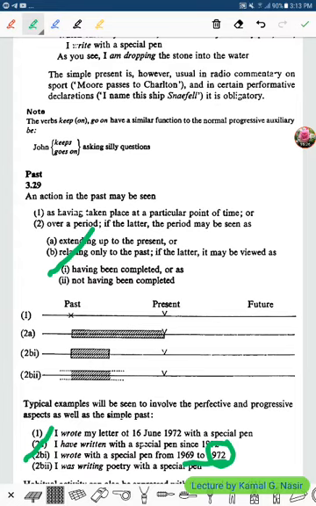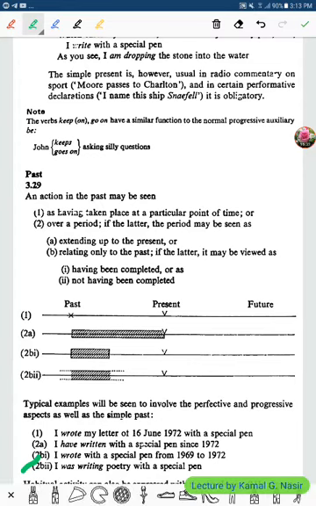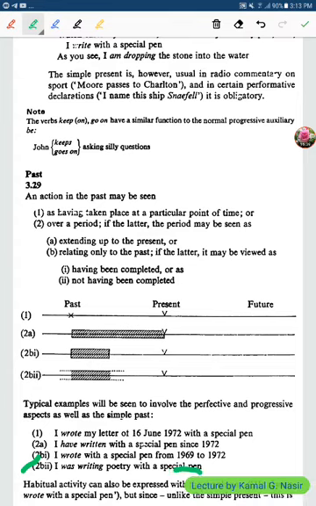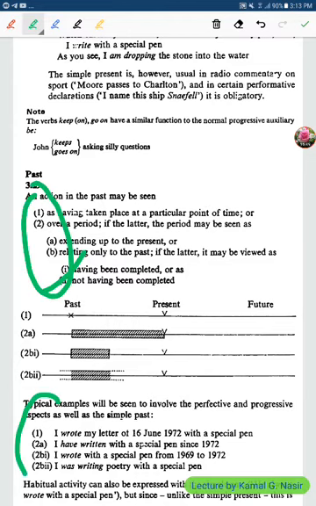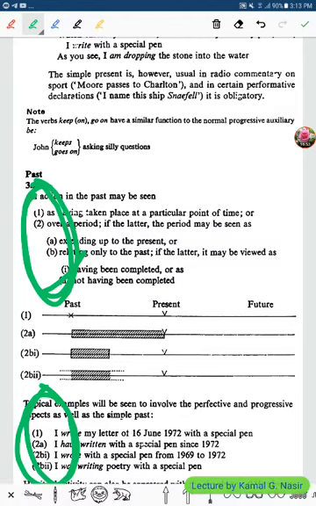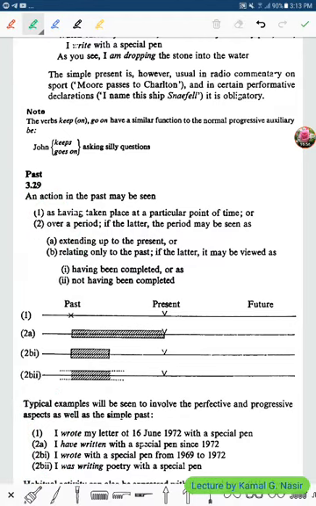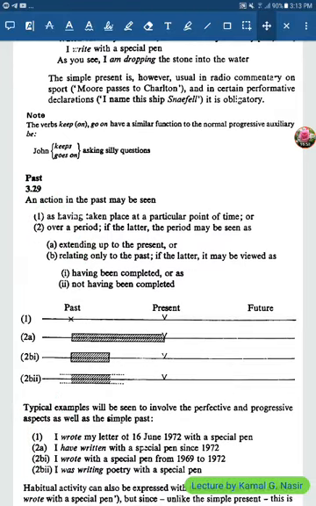The other example, I was writing poetry with a special pen, and now perhaps I'm still writing with a special pen, so it is not having been completed. For every one of these cases we have an example here, so please read these in a good way.